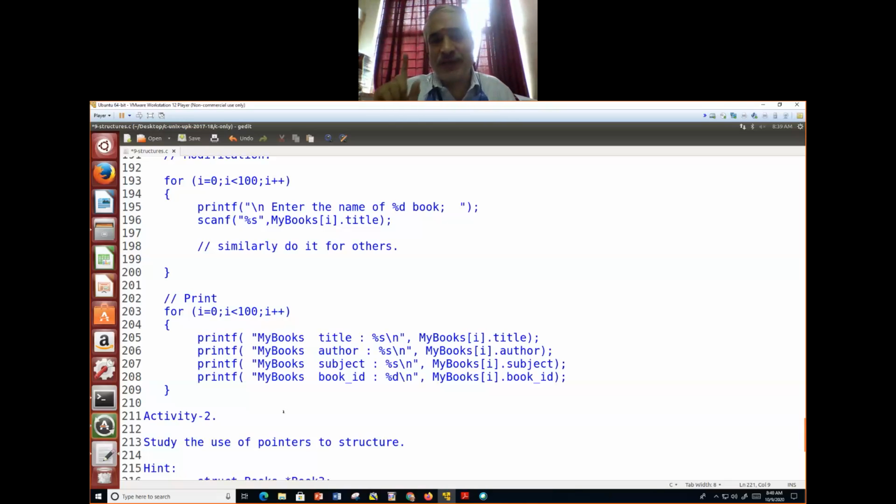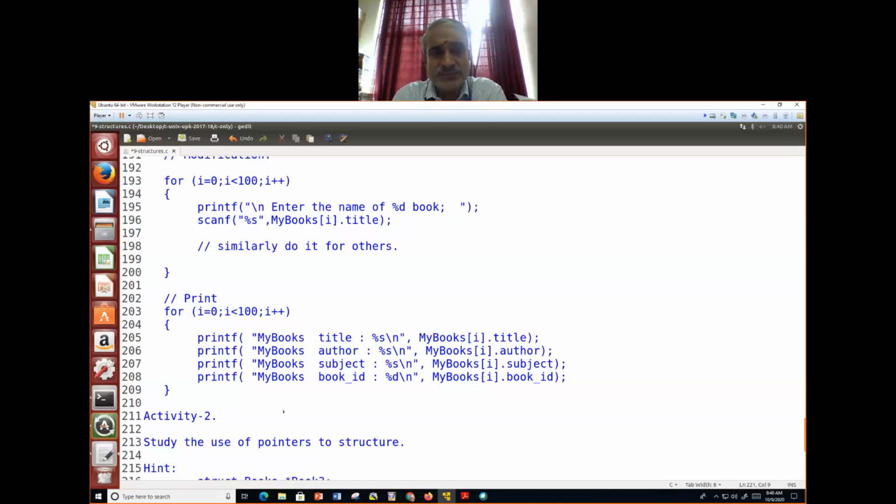Please remember, all of you do it. It can be done in any C compiler, not necessarily under a Unix environment, because it's a plain structure. There are many online C compilers available. Whether a Linux operating system is there or not doesn't matter for this example. In a Windows environment, you can load any C compiler and do it. No issues.